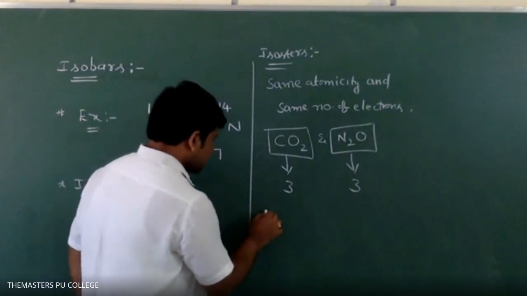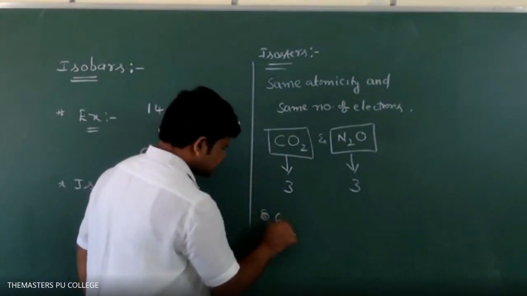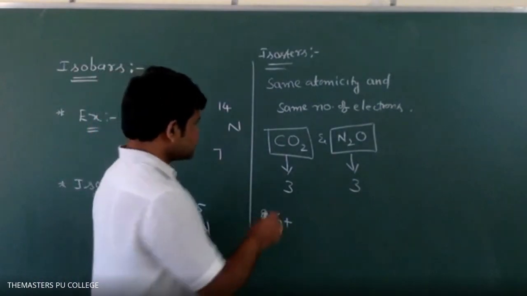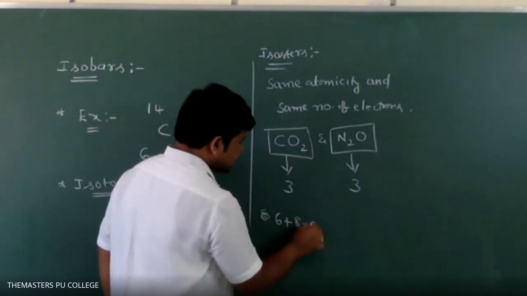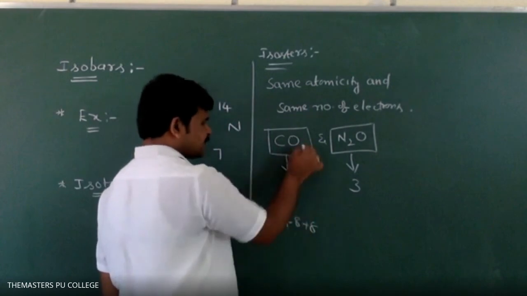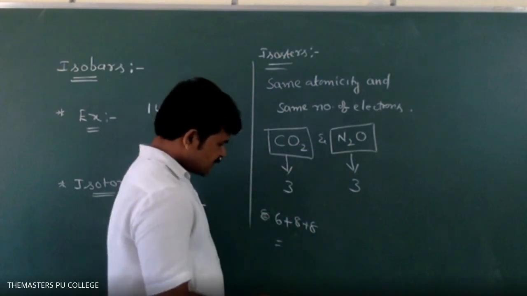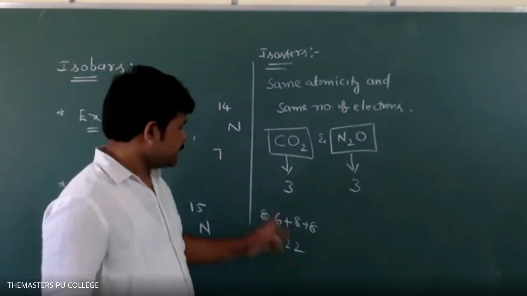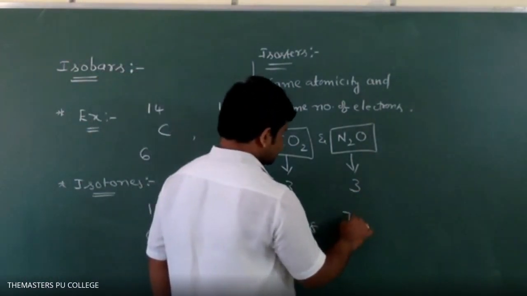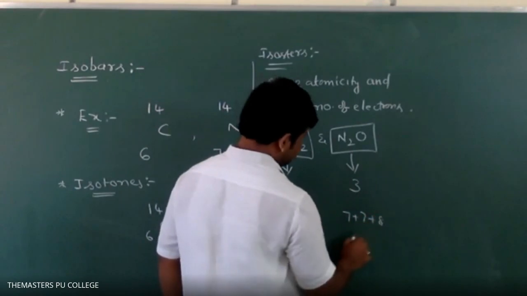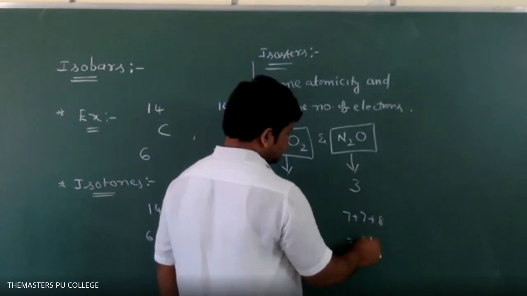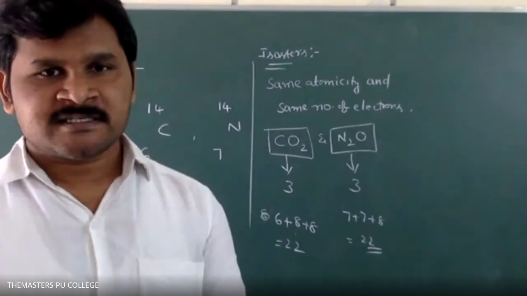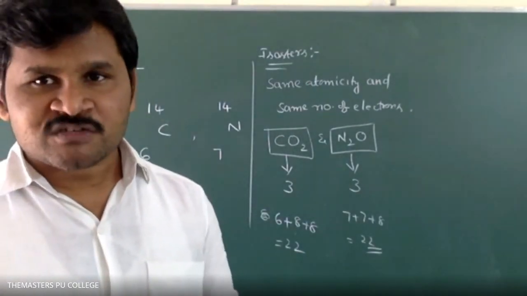Carbon atomic number 6 plus 8 plus 8, that's 22. In N2O, 7 plus 7 plus 8, 14 plus 8, 22. So these are called isosters. Students, any doubt in isosters?